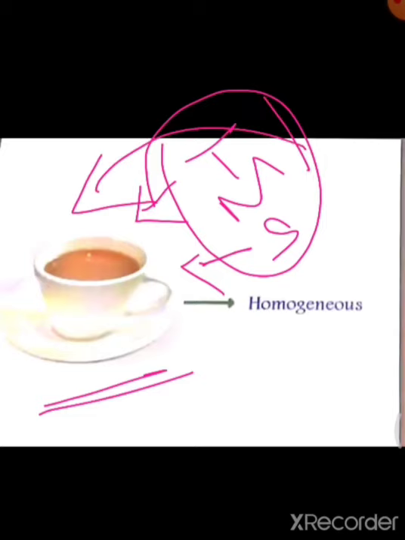That's why this mixture is called a homogeneous mixture. So homogeneous mixture means what? A homogeneous mixture is one in which there is a perfect mixing of components of the mixture. So you can see they are all dissolved in this mixture. And if we cannot separate these particles by our physical methods, then that is called a homogeneous mixture.